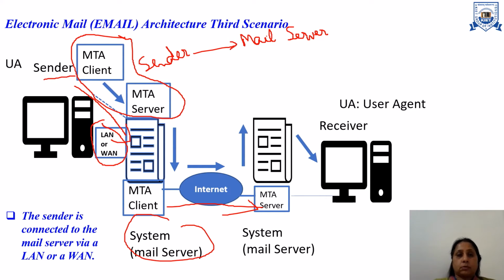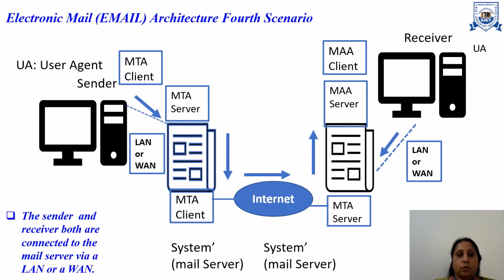In the fourth scenario, sender and receiver both are connected through LAN or WAN, right? They both are connected through LAN or WAN through the mail servers. Till now we came to know the work of the MTA client.